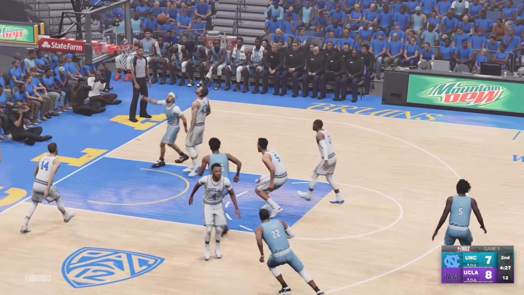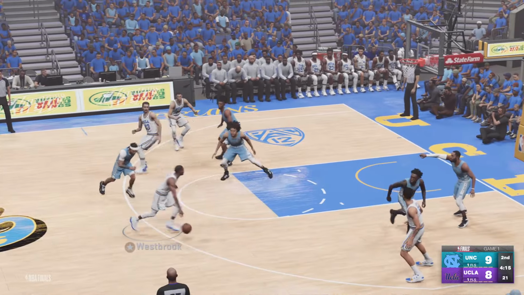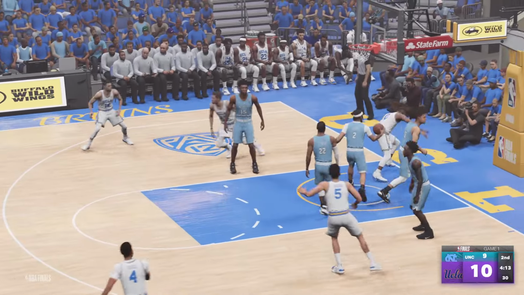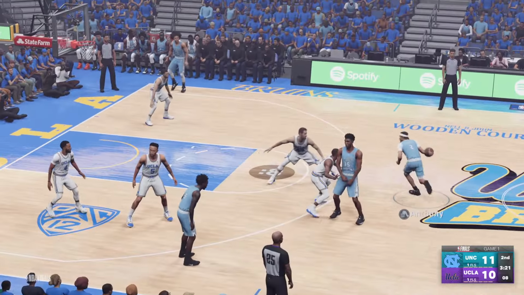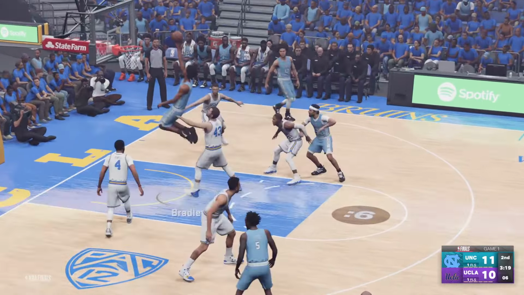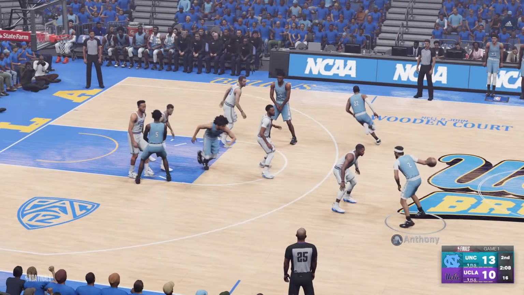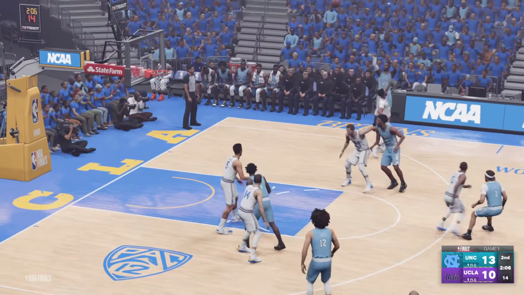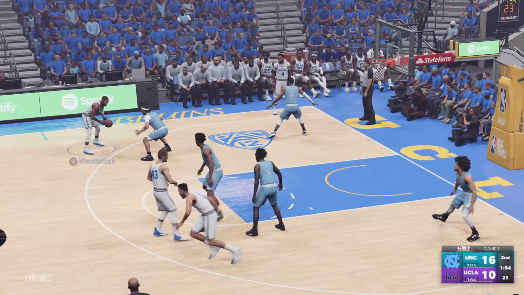Multiple lead changes already. Cole Anthony off the dribble. He hits the layup. North Carolina is now up. And now it's Russell Westbrook off the dribble, and he dunks it. Tony Bradley's on the move. He hits his jumper. And then Bradley again in the pick and roll with Cole Anthony. He scores. So Tony Bradley sighting for back-to-back buckets. Cole Anthony again finds Wayne Ellington. Ellington's shot is good for 3, so North Carolina up 6.